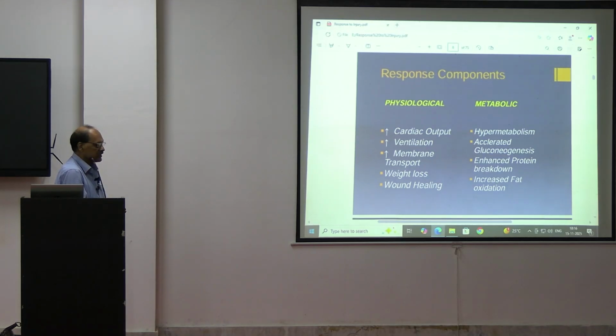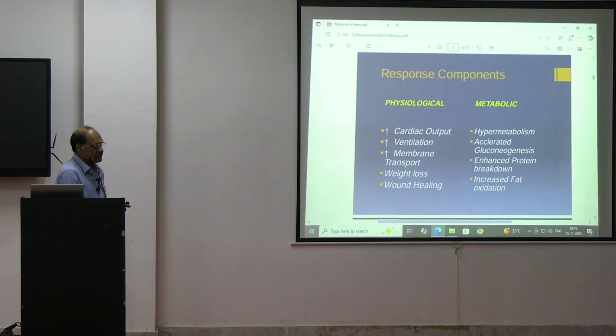The patient will have increased ventilation, the respiratory rate will be increased. Membrane transport will be increasing. The patient will have weight loss, and there will be wound healing. These are a few physiological changes occurring after injury.